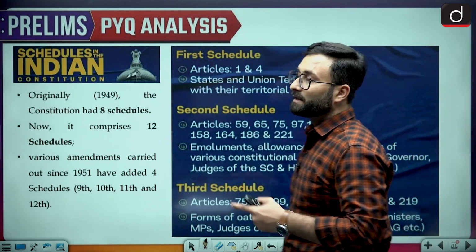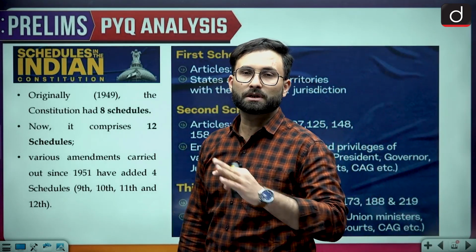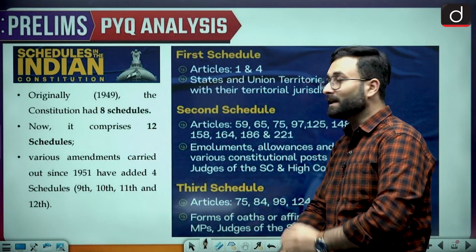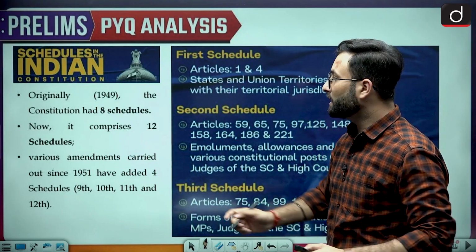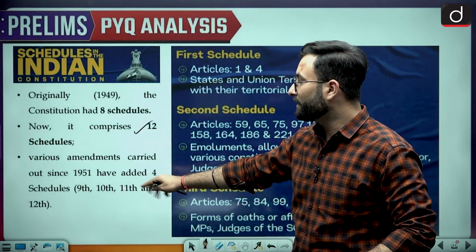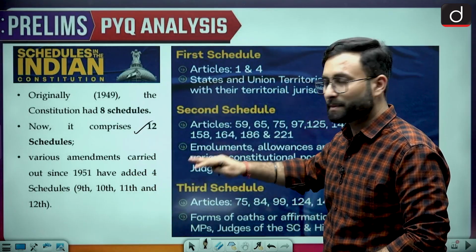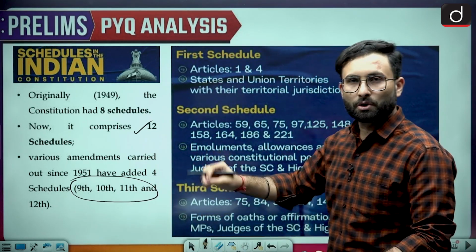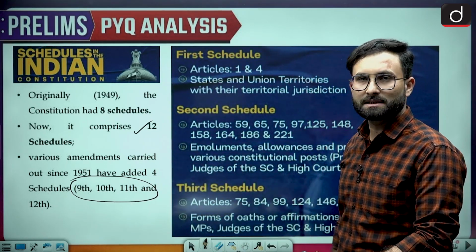Now coming to the next part, that is the Schedules of the Constitution. You have to know the schedules of the Constitution here. Originally in 1949, when the Constitution was enacted, there were 8 schedules. Now there are 12 schedules. Various amendments have been carried out, that is the 9th, 10th, 11th and 12th schedules, which have been added through various amendments since 1951.